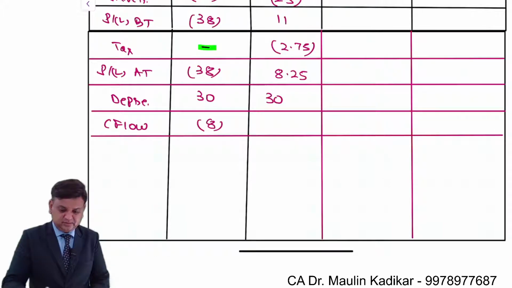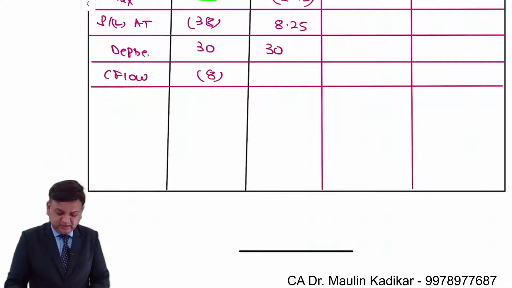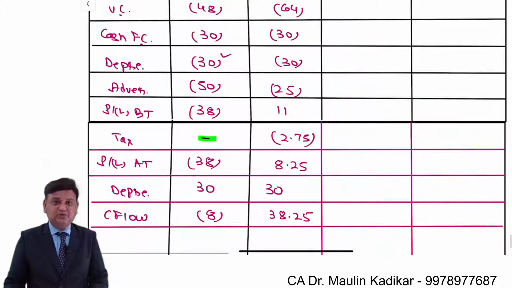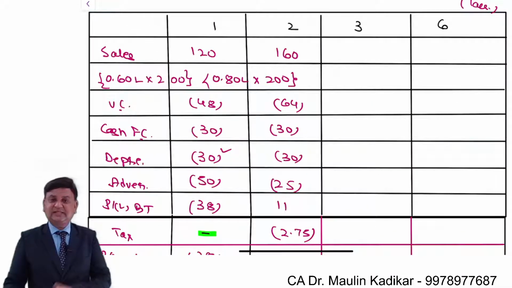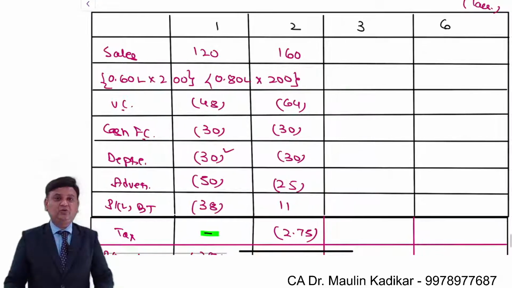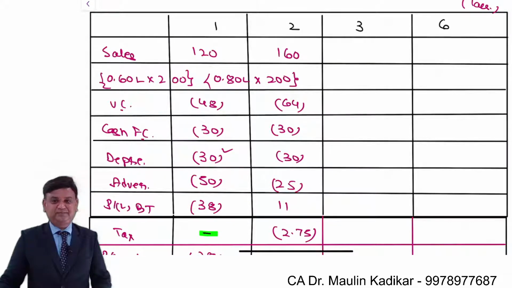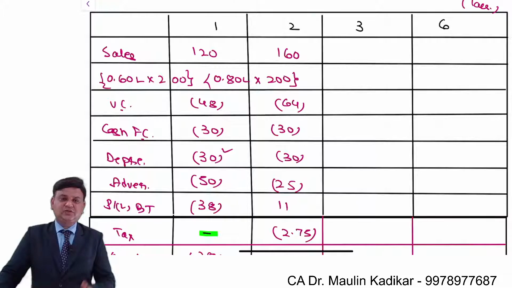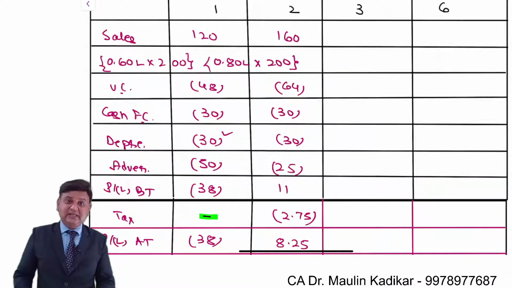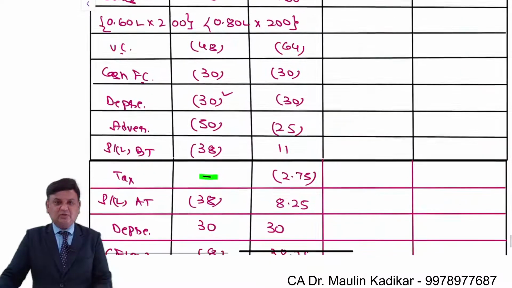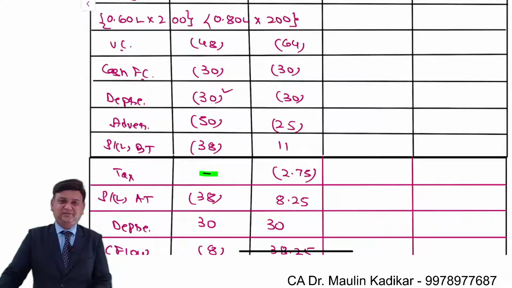plus 30. That is 38.25. This is where the cash flow for the second year will be found. Similarly for the third year and sixth year. And then try to do NPV answer also on your own. So friends, all of you can always understand that going so systematically like this, we will be able to solve this very lengthy question also in a very smooth manner. Why? Because we are going systematically stepwise.